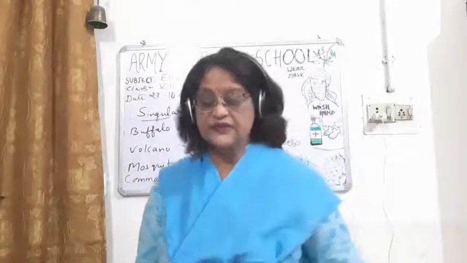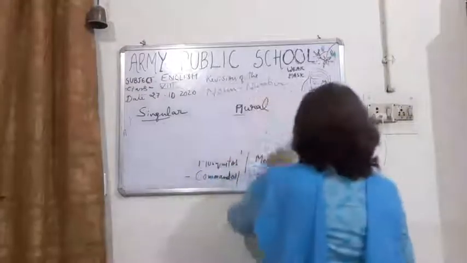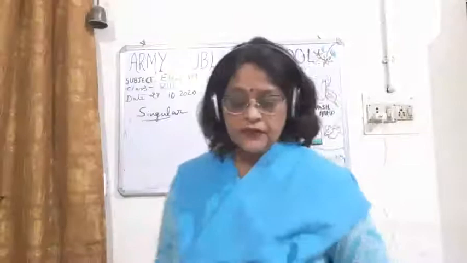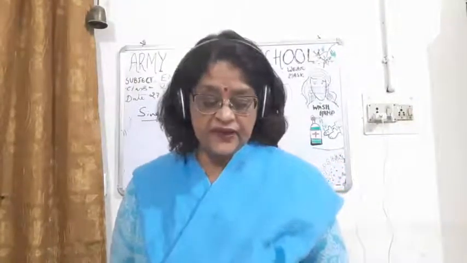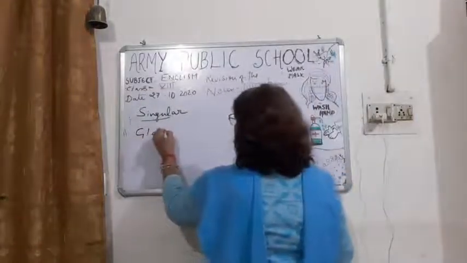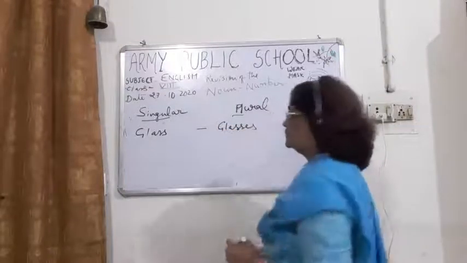So for example, glass. Here the word glass we are having double S, so we have to put ES at the end. Glass, double S is there, so it can be glasses.